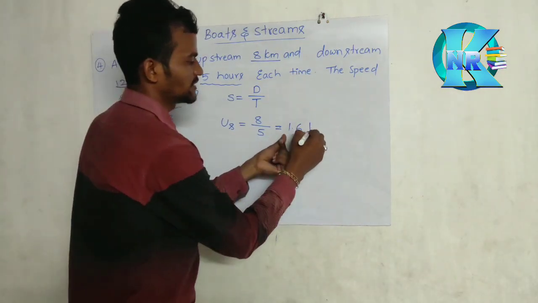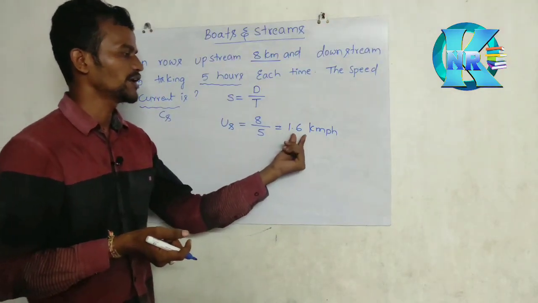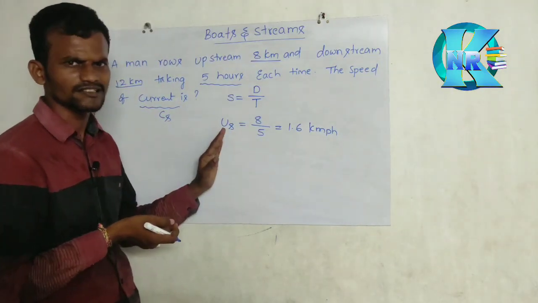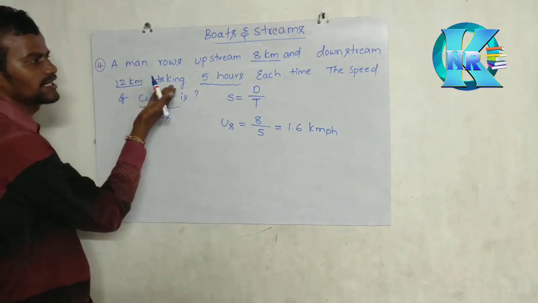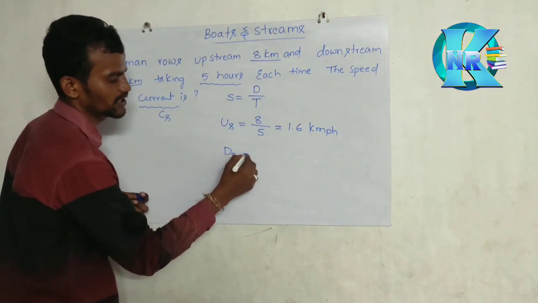Understand? So 1.6 kilometer per hour. Clear everyone? So 1.6 kilometer per hour. This is upstream. But the question is asking not upstream speed. 12 kilometers in which direction? Downstream. So downstream is downstream speed.